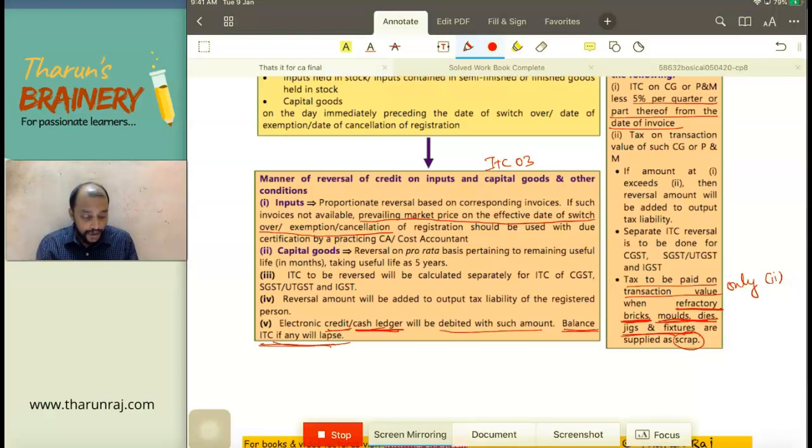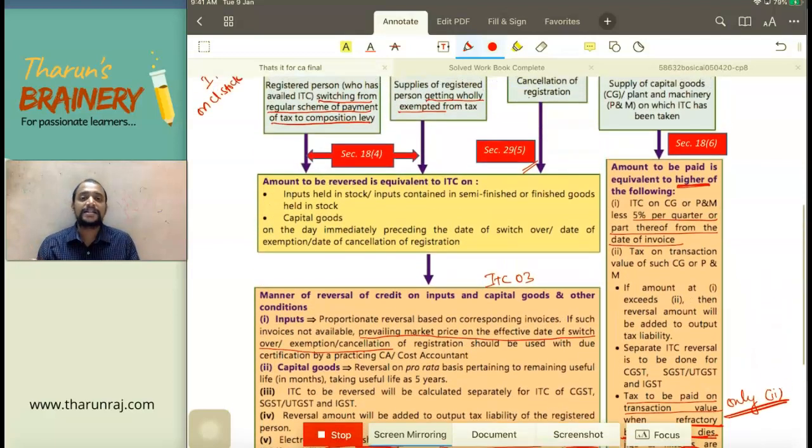These three sold as scrap, then only point number 2 is applicable. What is point number 2? Take the GST on sale value. That point is only applicable. Suppose if you sell these three not as scrap but as regular second-hand goods, then 1 or 2, whichever is higher. Only when you sell it as scrap, only point number 2, that is GST on sale value, is applicable. So this is with respect to section 18 subsection 6.